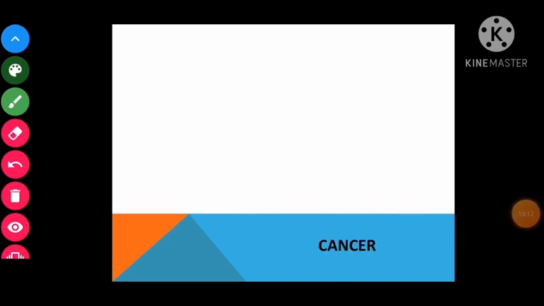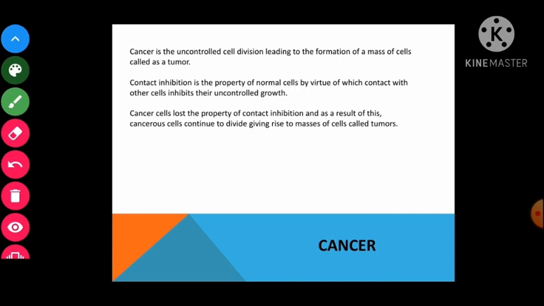Let us talk about another very important topic, that is cancer. Cancer is uncontrolled cell division leading to the formation of a mass of cells called a tumor. So cancer is one of the most dreadful diseases. More than 1 million people in India suffer from cancer and a large number of them die due to it. It is highly noticeable nowadays, right?